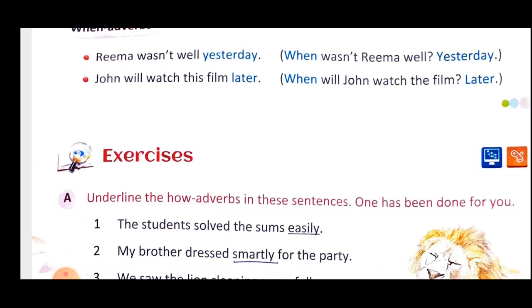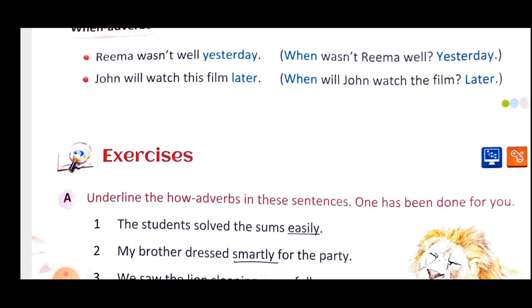Now I hope the concept of adverb is clear to you, that it describes more about the verb. It specifies, clarifies or explains more about the verb. That is why it is called adverb. An adverb is also used for adjectives in some places, and also for other adverbs, to specify the particular adverb more clearly. One more adverb is used. So in this way we have seen a few examples of adverbs, how an adverb is used, why it is used, and how you can identify that this is your adverb.